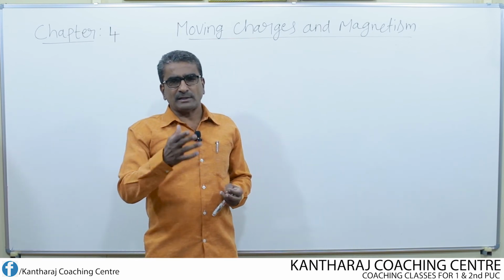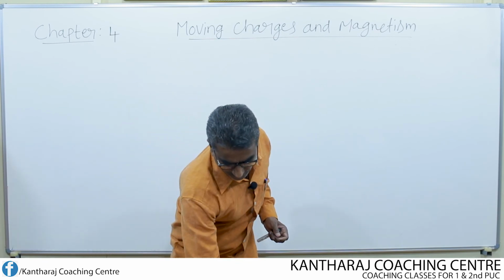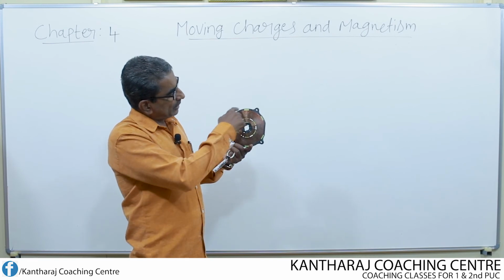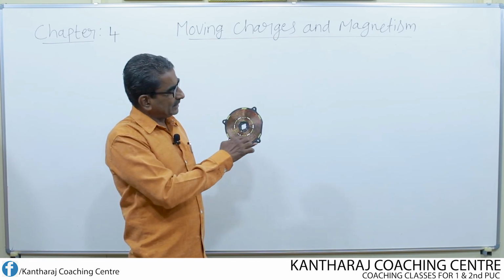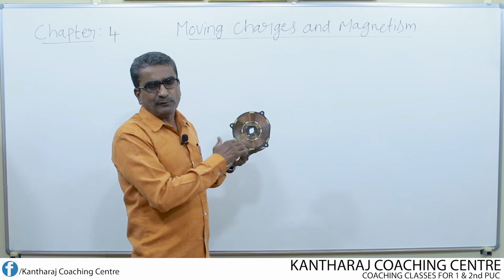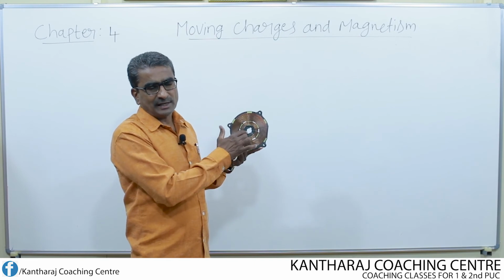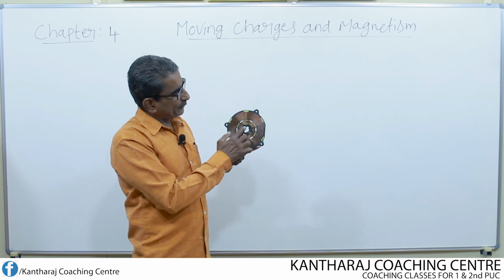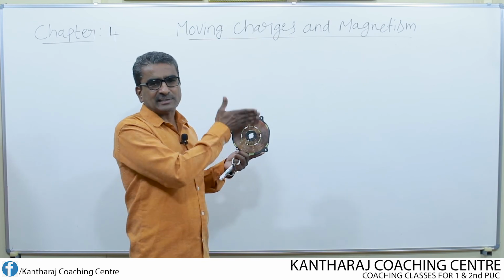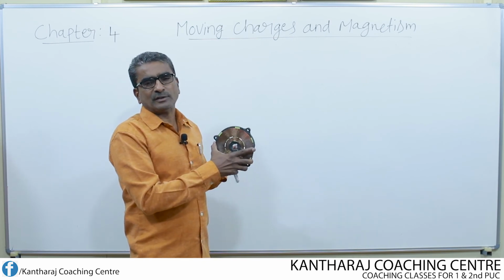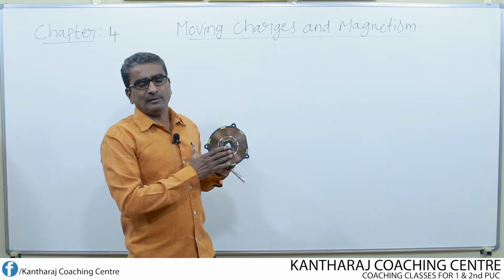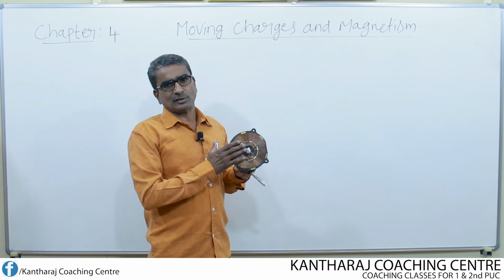Now, if I consider one circular coil, say for example, this is a circular coil of copper wire. Of course, here the radii of the different turns are not the same. Radii of each turn is continuously changing. As we move from the center, the radii continuously go on increasing. Of course, this is the circular coil which is used in an induction stove.